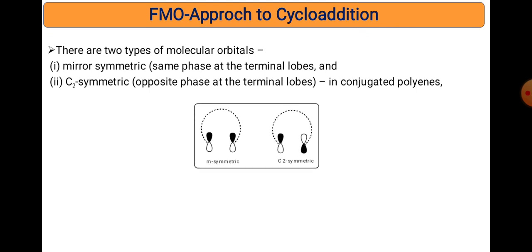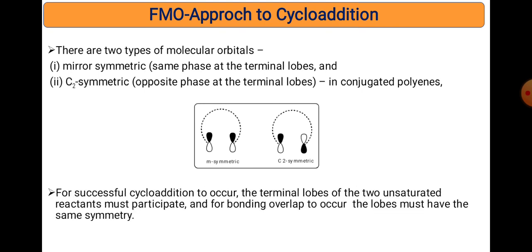This figure indicates that in conjugated polyenes two types of orbitals are present. One is mirror plane symmetric and the second is C2 symmetric. For a successful cycloaddition to occur, the terminal lobe of that unsaturated partner should participate. They must overlap together, the same lobe should overlap, and they must have the same symmetry. That is a requirement here.